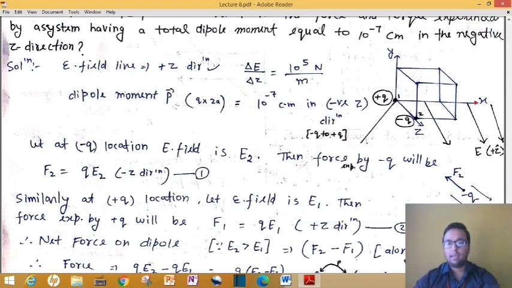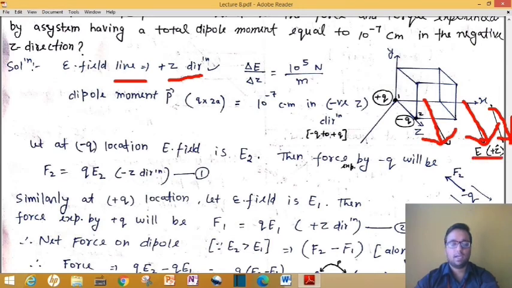So what I have done, I have made a cube. Basically whenever you see a 3D problem, you can make this cube. This line represents your x-axis, this line represents your y-axis, and this arrow, remember, this line represents your z-axis. This is drawn by mistake, don't consider this line. This is your plus z-axis. Now the electric field is along the plus z direction. It is given in the problem. Just see, the electric field is in the plus z direction, meaning this black line represents your electric field. It is along plus z direction.